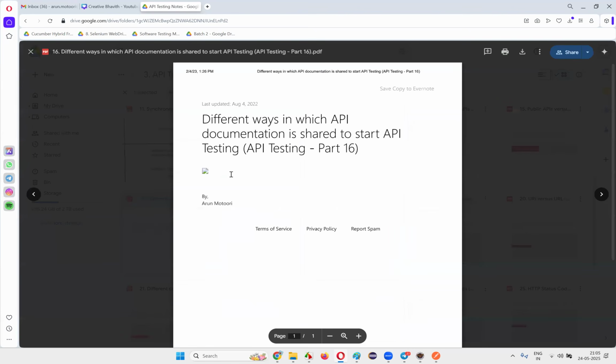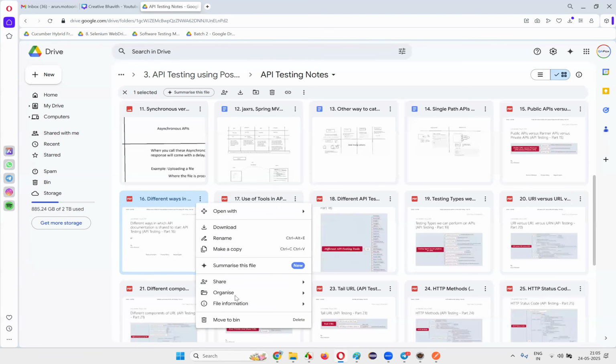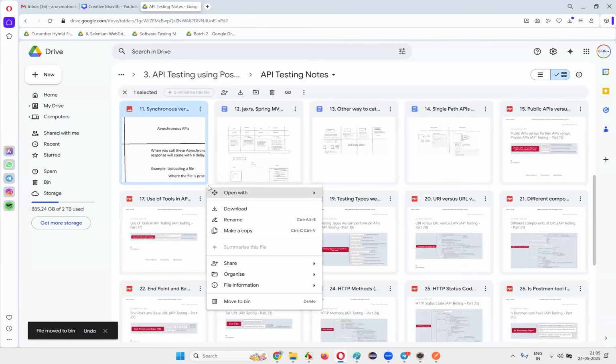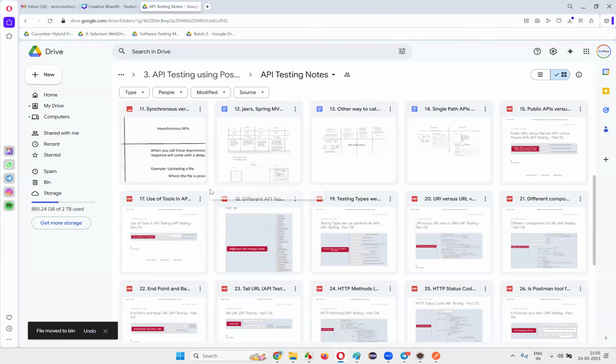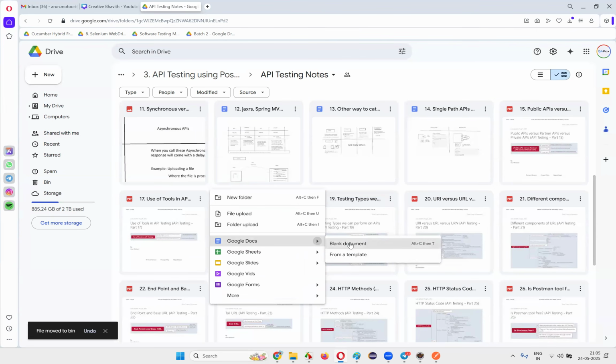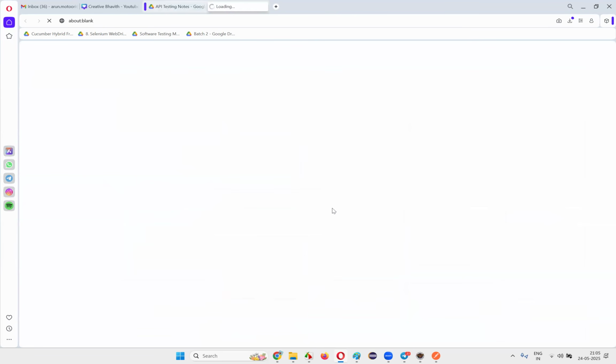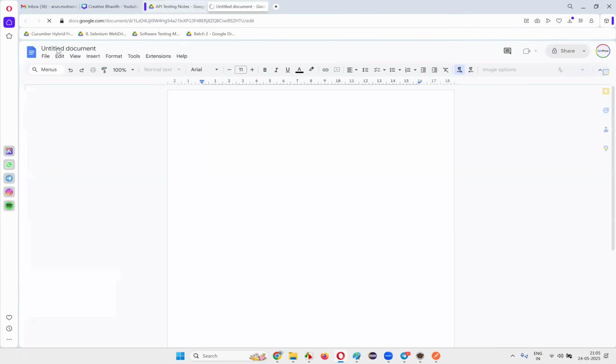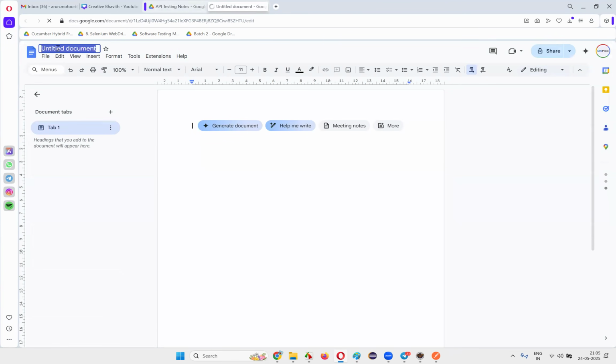Anyhow, this is gone, so I'll delete that and create a new file here. Then I'll just say new document, 16, I think so. 16.